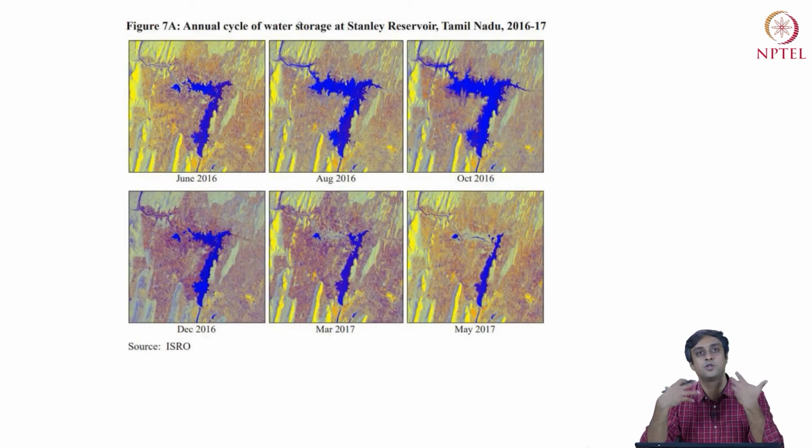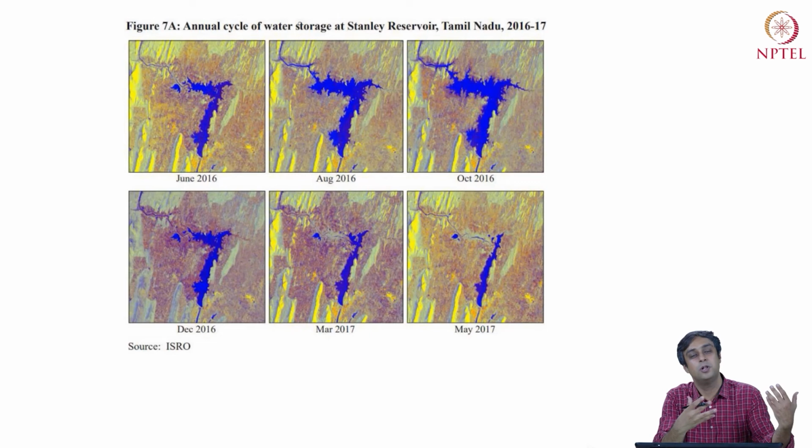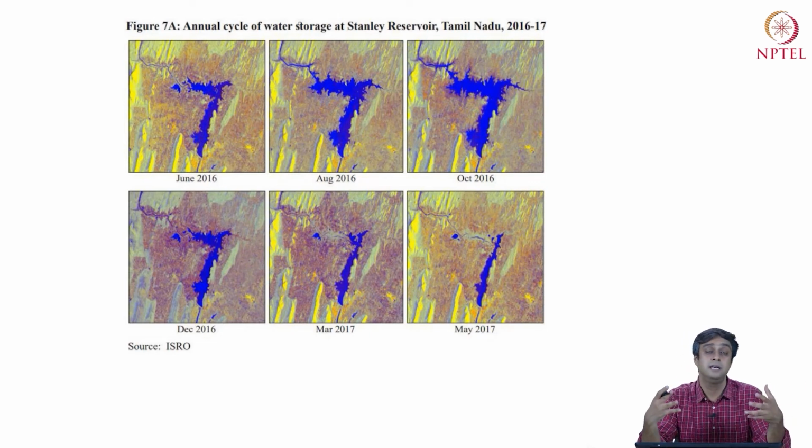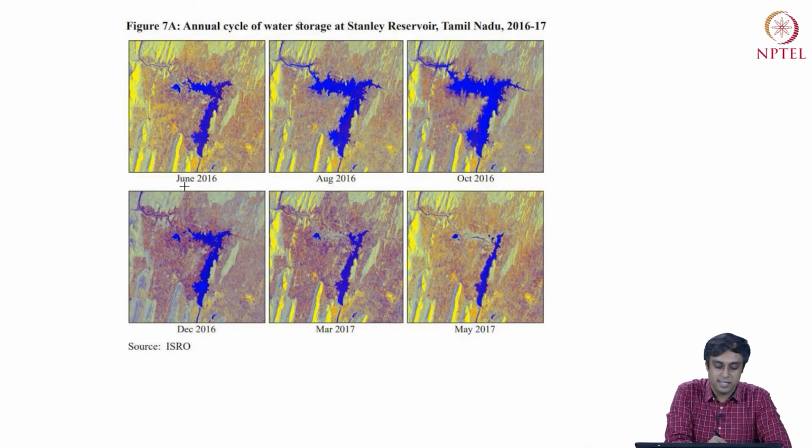Of course, if net sown area is going up, there is also a downside to it, that you can see shrinking of water resources. So here, we have an annual cycle of water storage at Stanley Reservoir in Tamil Nadu, and we are looking at 2016 to 17. So June of 2016 going up to May of 2017. June of 2016 is just right about at the onset of monsoons. So we are looking at the size of the reservoir. It goes up as the monsoons play their role.